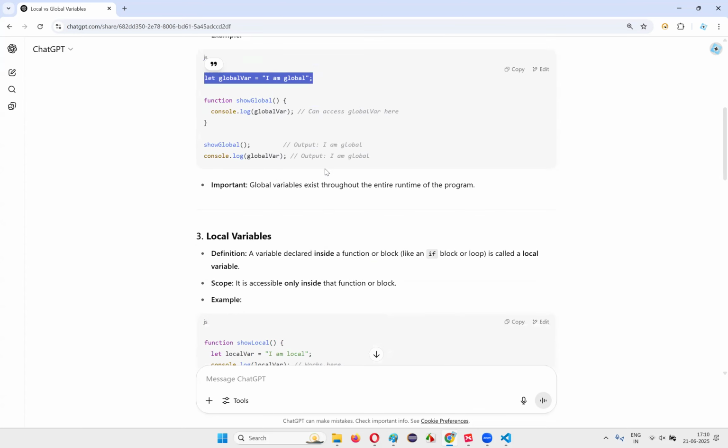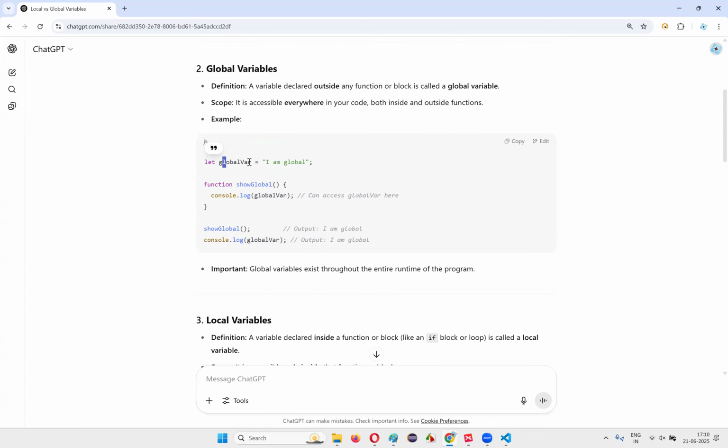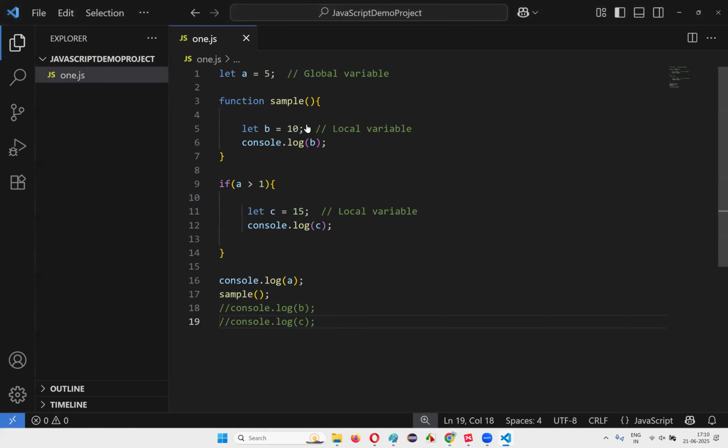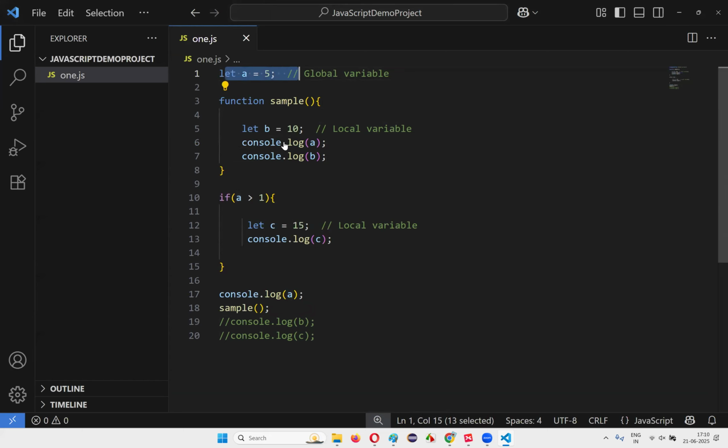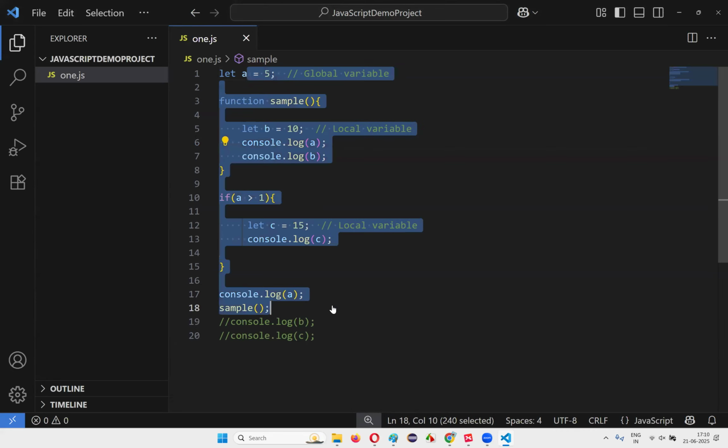You can access this global variable within the function, outside the function, everywhere. So if I try to print the value of this B, I can access it here also. I can access this variable A here also, within the function too. But a variable that is created within the function cannot be accessed outside. A can be accessed throughout the JavaScript file.